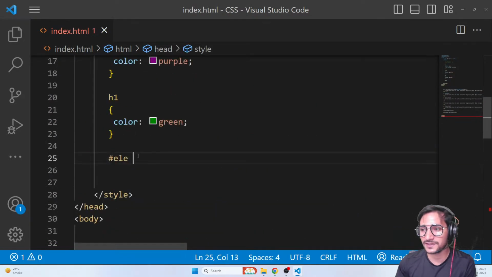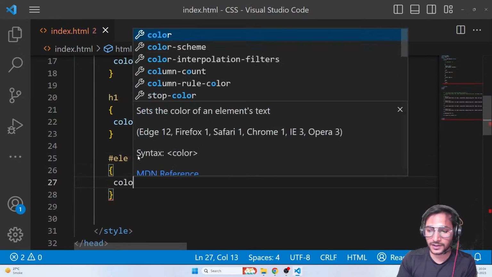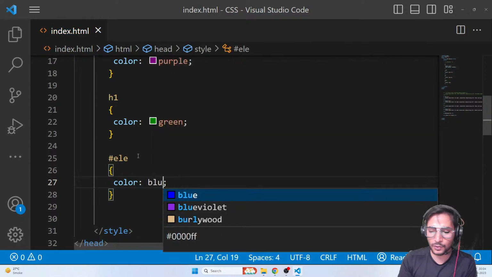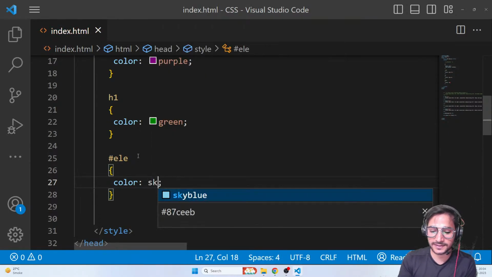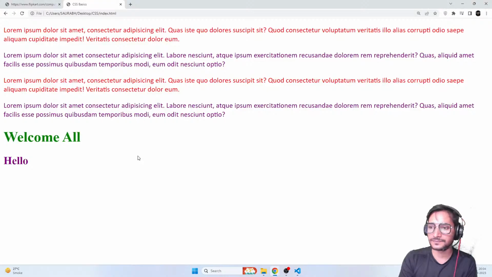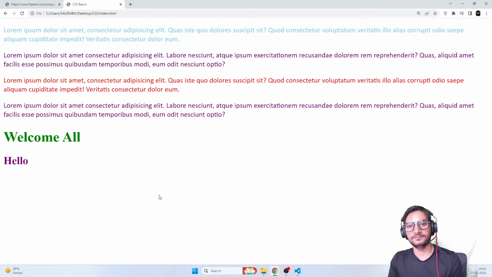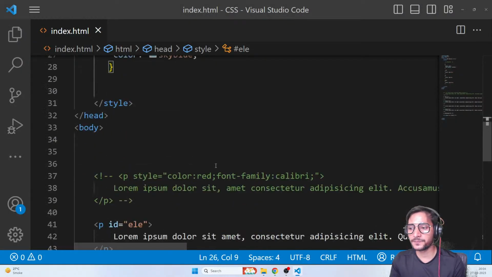So let's apply some CSS to that. Color of, let's say, blue, or sky blue, a little lighter. And here we go, you can see that the first one is sky blue. Is that clear, guys? I hope you have understood ID.